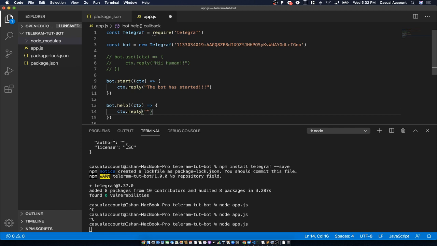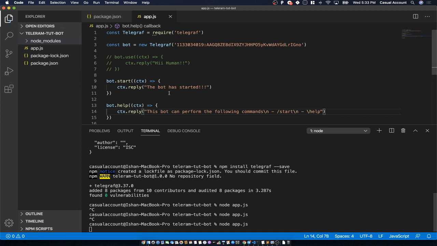So whatever help message you want to give, for example, this bot can perform calling commands, and the commands are start and help, and you can give the description also, but I'm not giving.